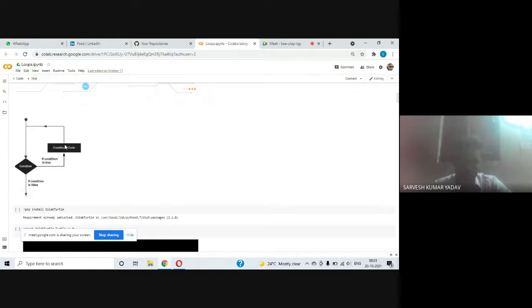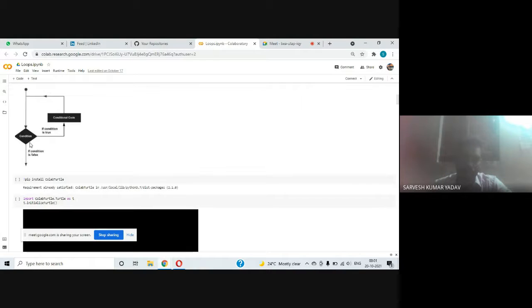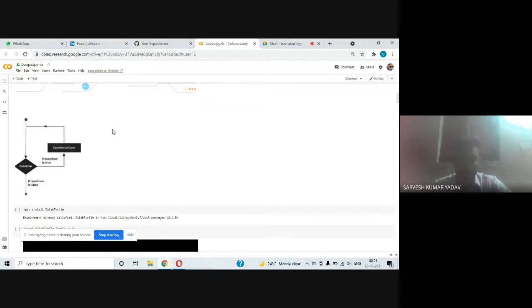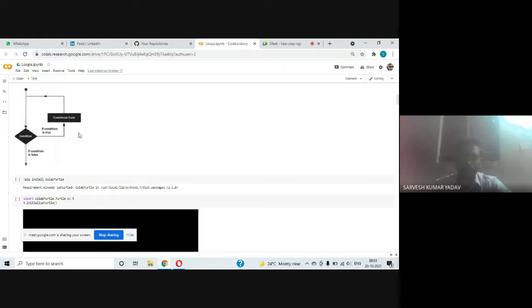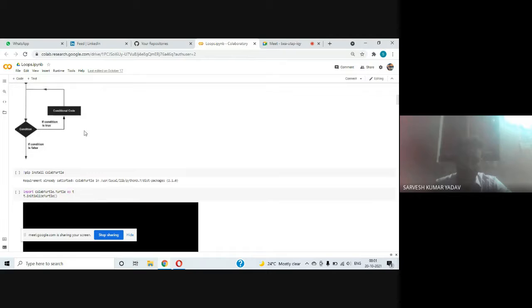Condition is again true, again repeating the task. The point the condition becomes false, we go out of this loop. I hope you got a clear idea about the looping statement and the importance of these looping statements.